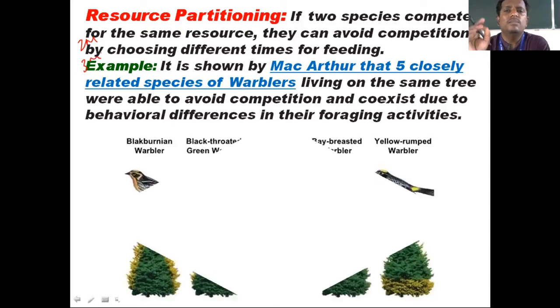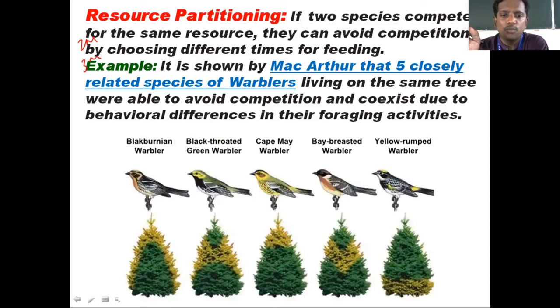So assume these are the 5 different species of warblers, and I am just showing this; it is not there in your textbook. Here you can see this yellow color region is where these birds live. So even though there are 5 different species, they are able to live successfully in the same tree without any competition, because they have changed their behavioral habit and foraging activities.